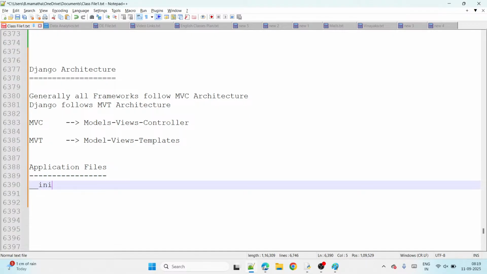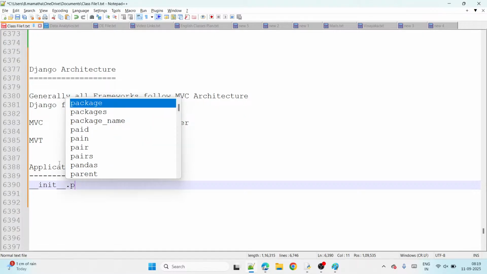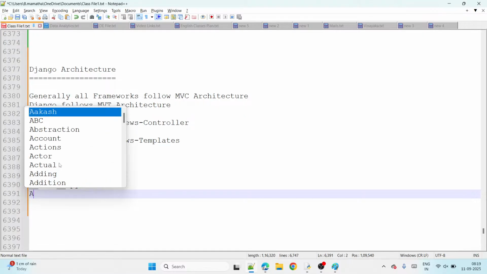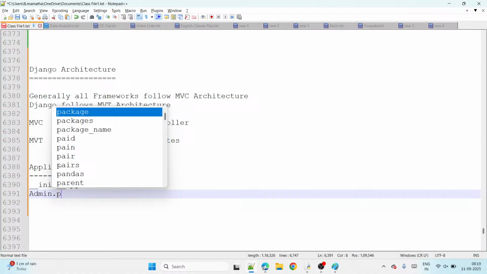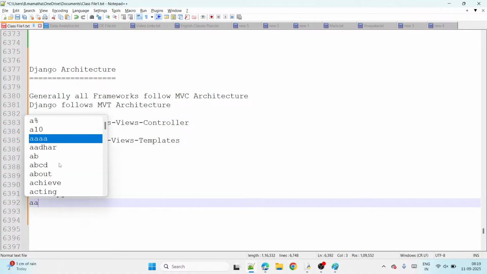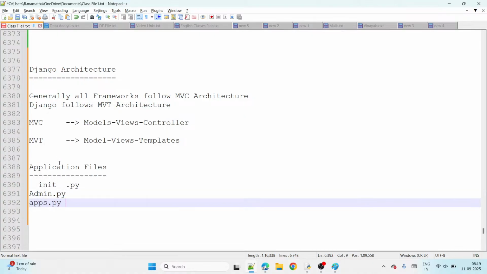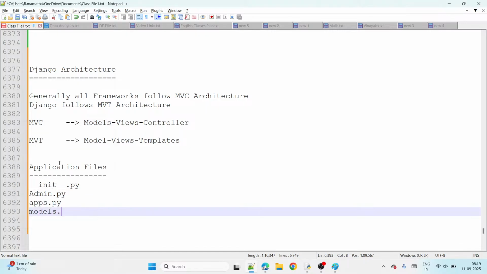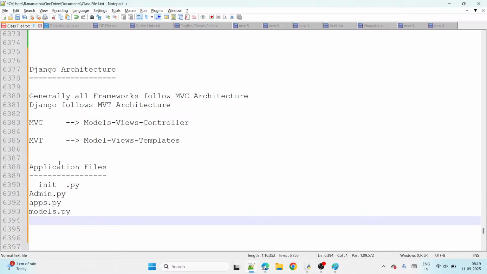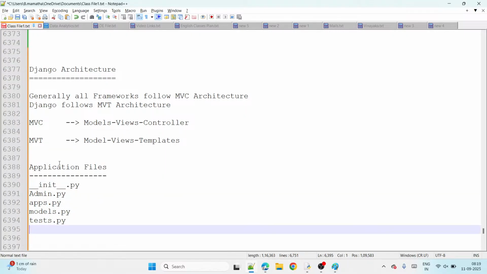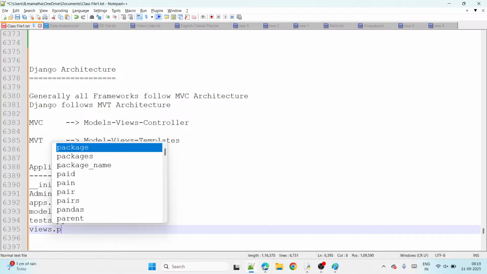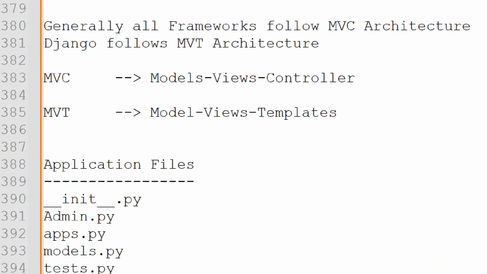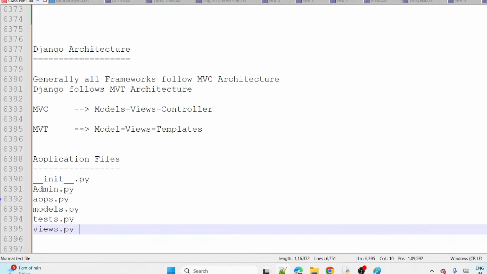First, init is there. Next, admin.py, apps.py, models.py, tests.py, and then views.py. These are the 6 default files in the application, right?